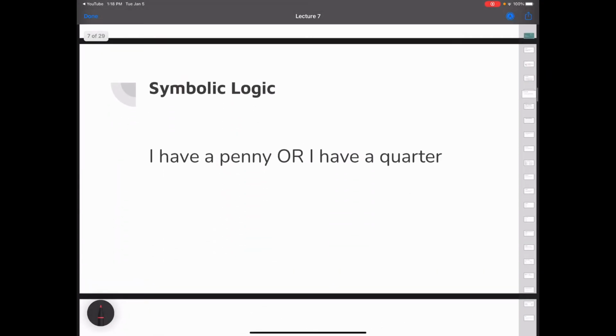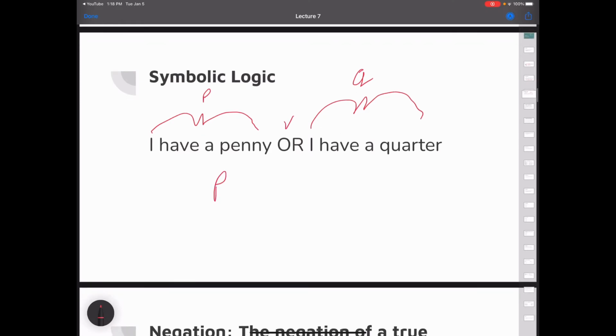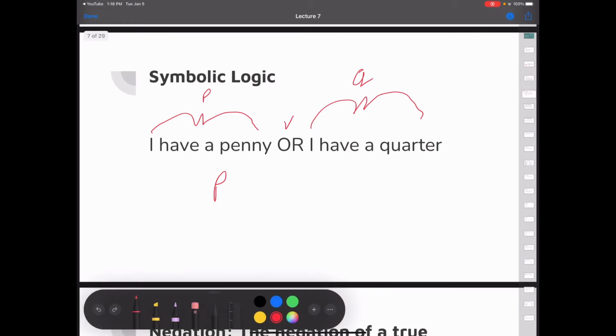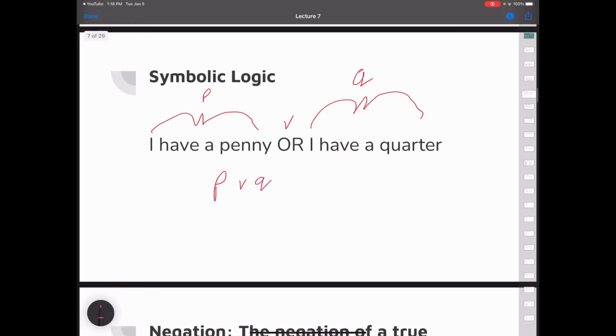Similarly, I have a penny or I have a quarter. We'll call this P once again. I have a penny is P. We'll call this Q. And then we have our or symbol. So I have a penny or I have a quarter. It's an ugly or.